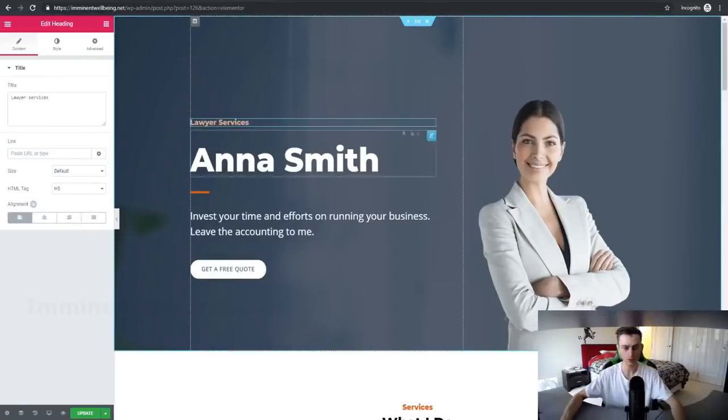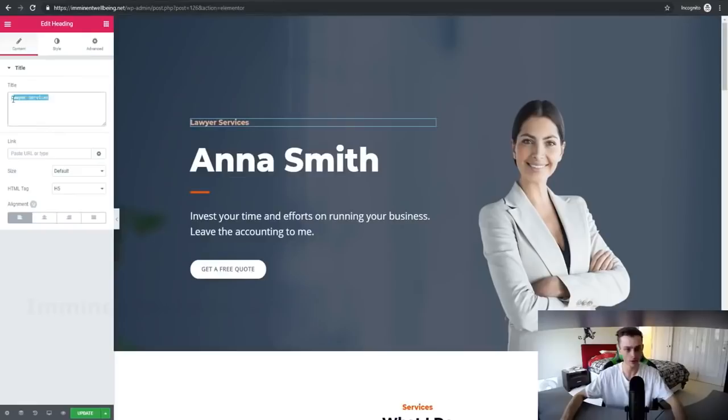All right. And as you can see right here on the screen, we can pretty much hover over anything and edit any aspects of the page. So obviously this is going to be our panel right here on the left hand side where we can edit all of this, if we don't want to actually manually do it right here. So we can obviously change the positioning right here. Again, this is going to be our panel where we can edit all of this. We can change, you know, the headers, the size, we can add a link to it if we want.